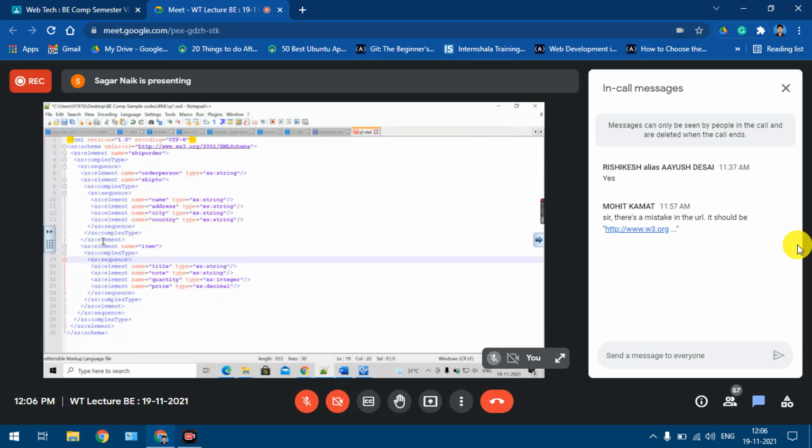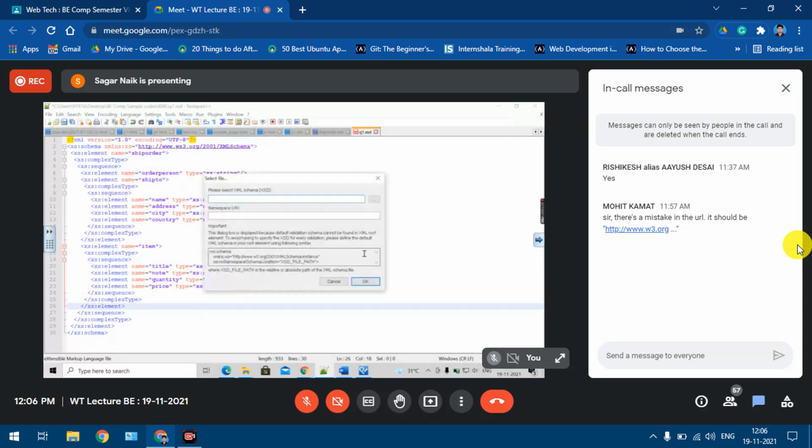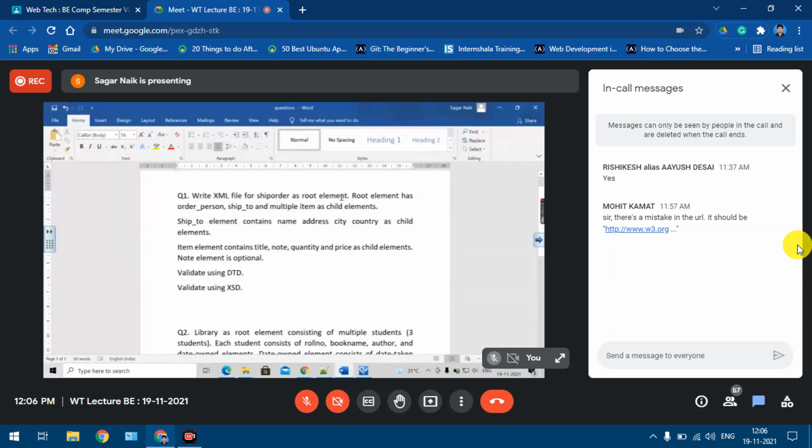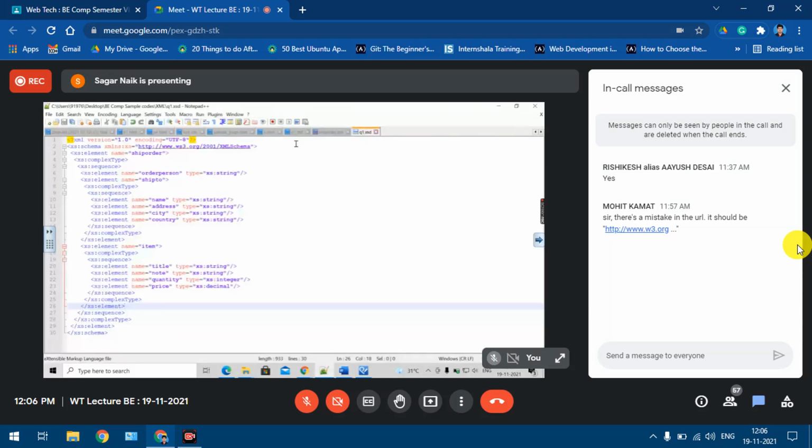Okay, I hope you understood this schema, right? Now there are some constraints that I need to handle. What are the constraints? Multiple item elements. The root element has order, person, ship to, and multiple item elements. See, the item element was repeating multiple times.